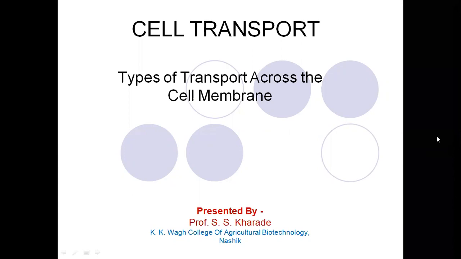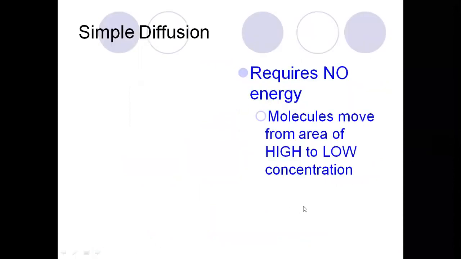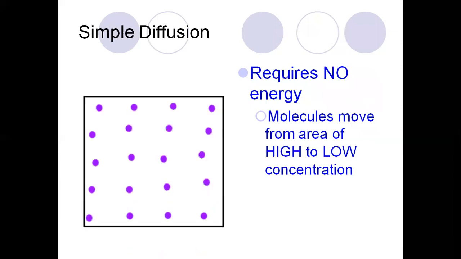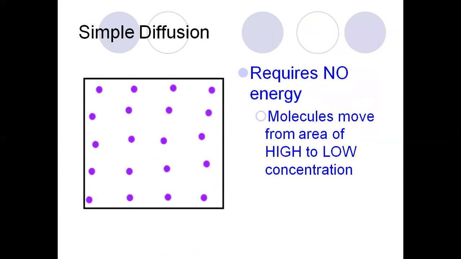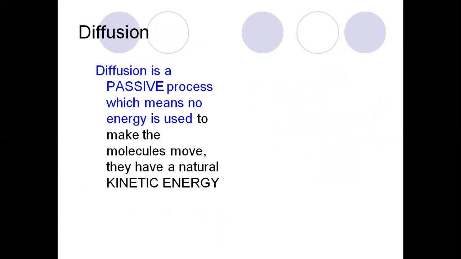The topic is cell transport and its types, transport across the cell membrane. First of all, we will learn the term simple diffusion. Simple diffusion plays an important role inside cell transport. It requires no energy. The molecules move from an area of high concentration to a lower concentration.